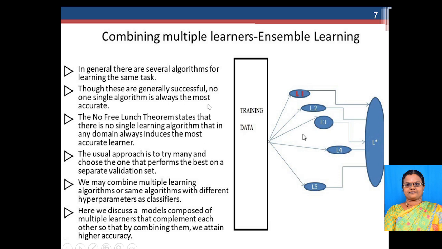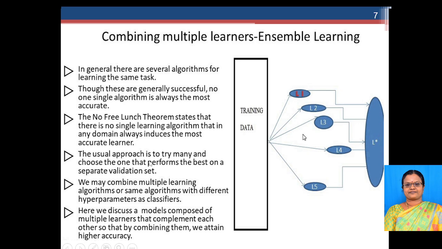Though these are generally successful, no single algorithm is always the most accurate. So it is like the no free lunch theorem. I can relate this concept to a theorem called the no free lunch theorem, which states that there is no single learning algorithm in any domain that always induces the most accurate learners. It will not give you the correct or accurate learning algorithm. So that is called the no free lunch theorem.